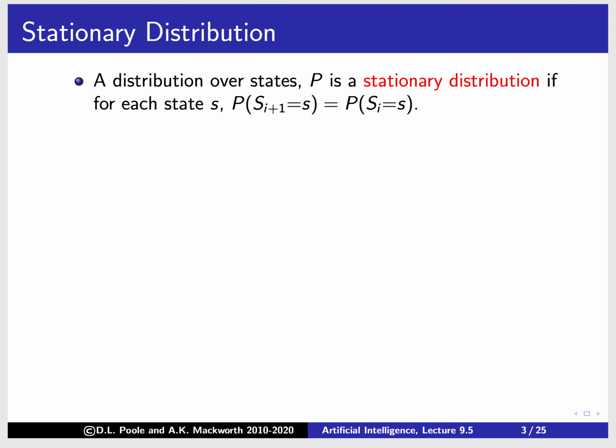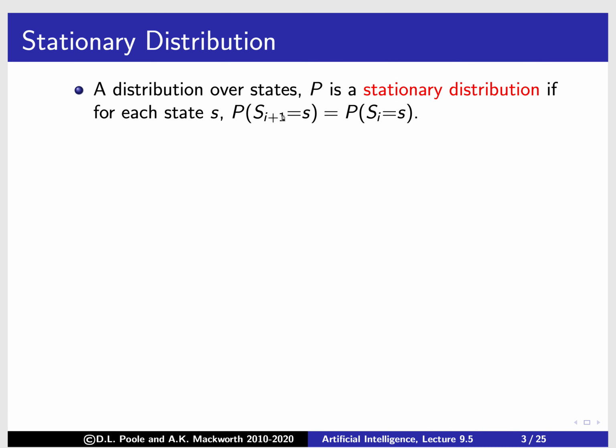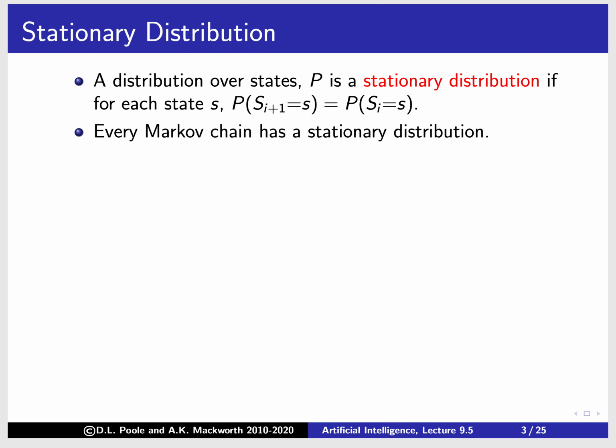Okay, now a distribution is a stationary distribution, and stationary means it really doesn't depend on the time, if for each state, the probability that you're in some state at some stage i is the same as it is at i plus 1. So the probability of being in little state s is the same for time i and the next time. So the probability of being in s doesn't change through time. That's what a stationary distribution is. Every Markov chain has a stationary distribution. That's an important thing to know.